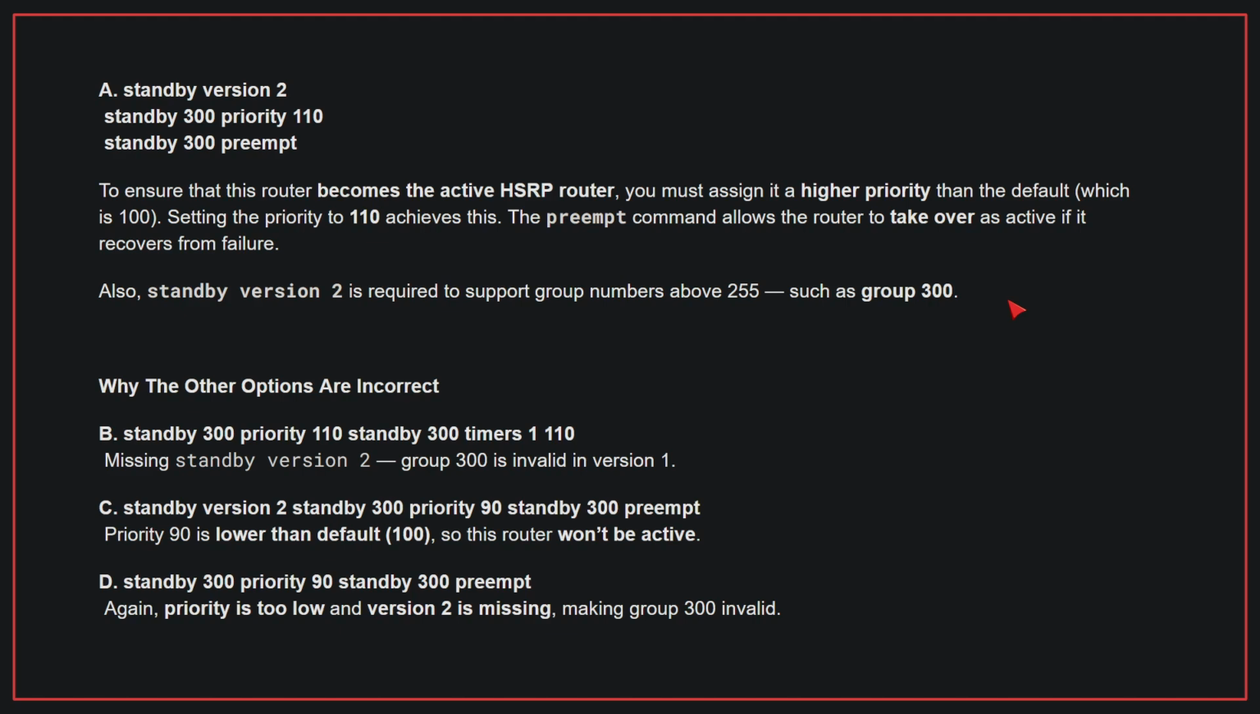Why the other options are incorrect? B. This is missing standby version 2. Group 300 is invalid in version 1. C. Priority 90 is lower than default, so this router won't be active. D. Again, priority is too low and version 2 is missing, making group 300 invalid. Therefore, the correct answer is A.